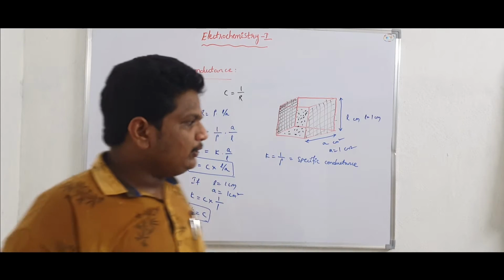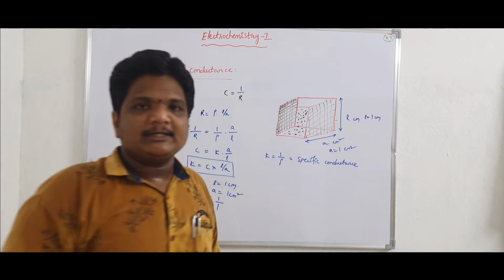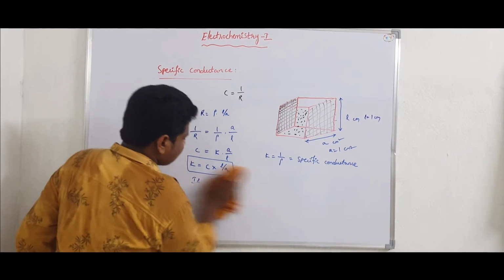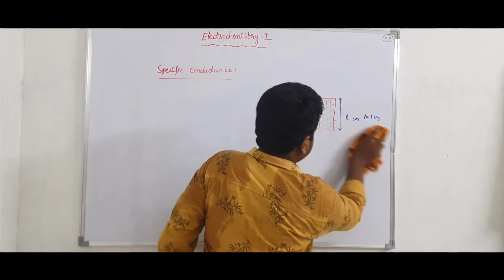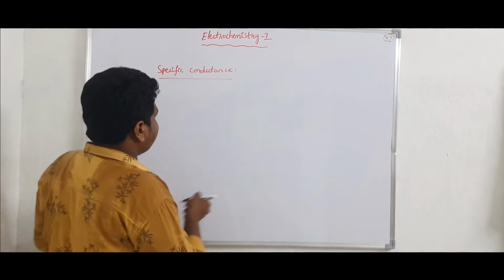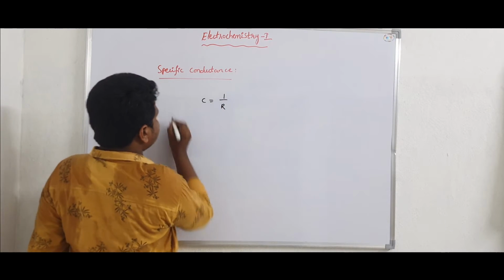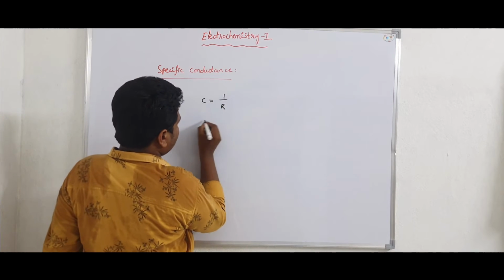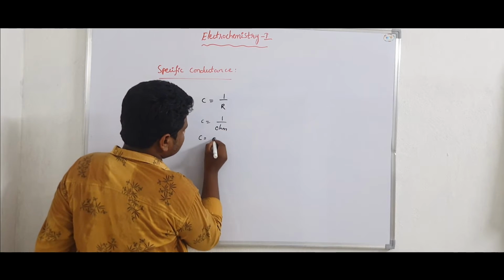Now coming to the units of specific conductance and specific resistance, where conductance is equal to 1 by R. Here C is equal to 1 by ohm, that is, C is in ohm inverse.